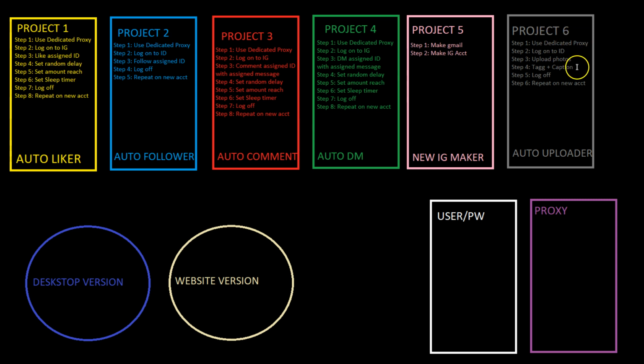And then project number 6, very simple, is an auto uploader. This is not going to be something we're going to sell. Mainly I just want to have this feature where I have the accounts that I made, and I could upload a bunch of random photos on them, so it looks like it's a human, you know what I mean?